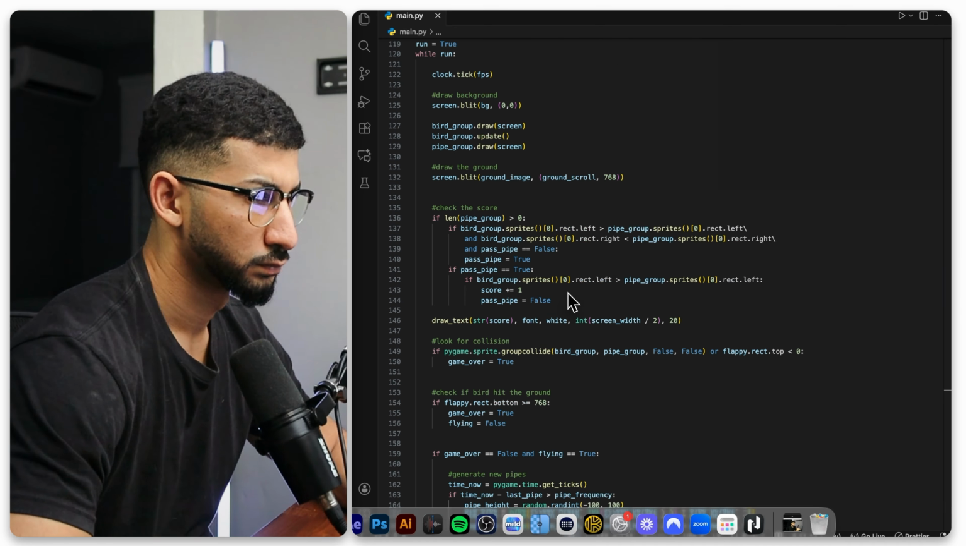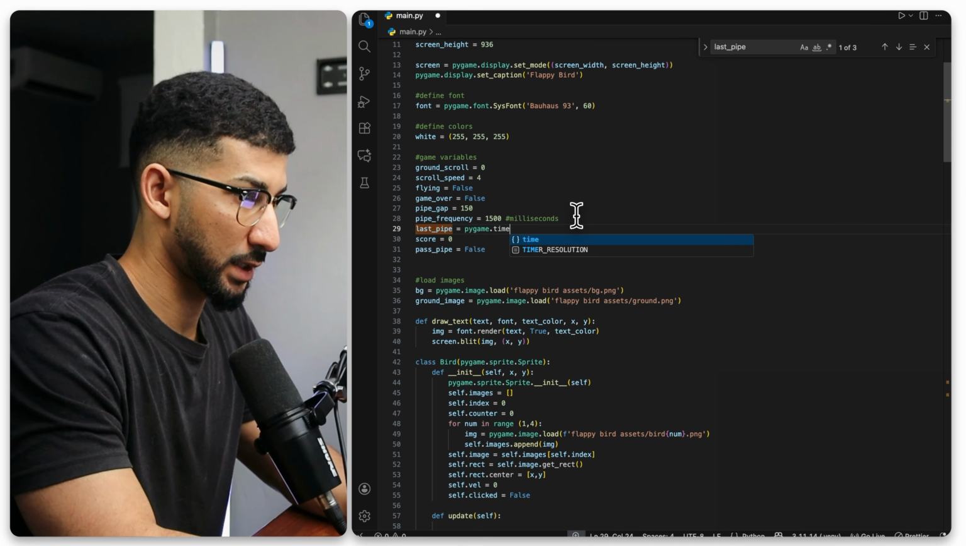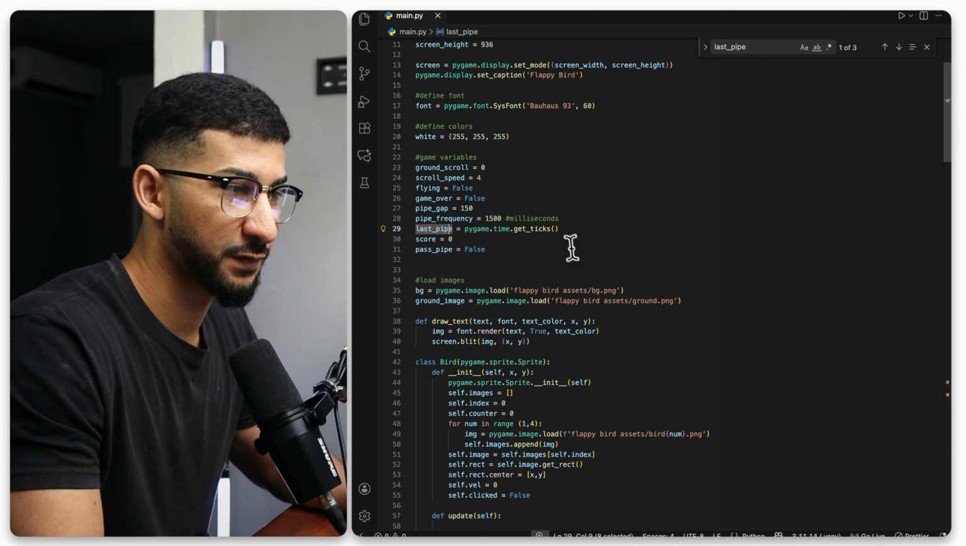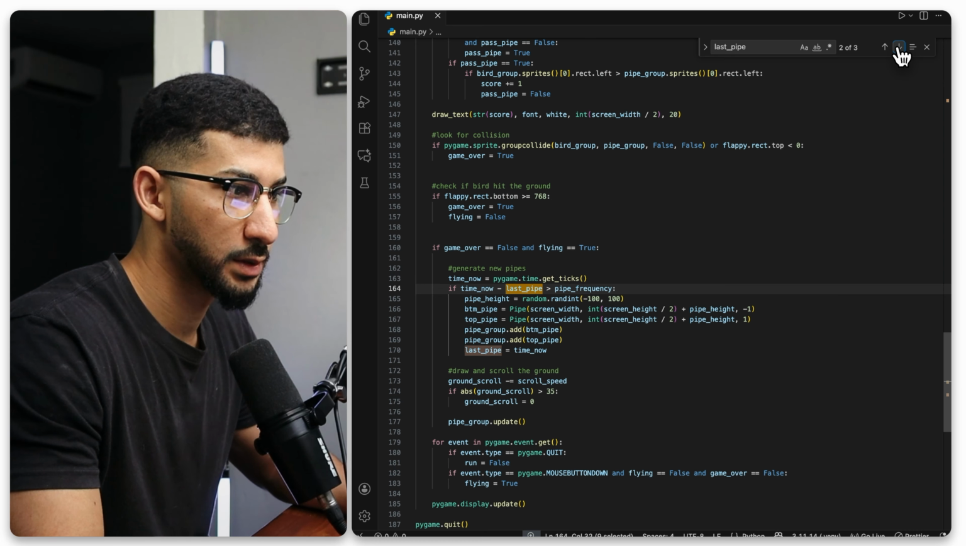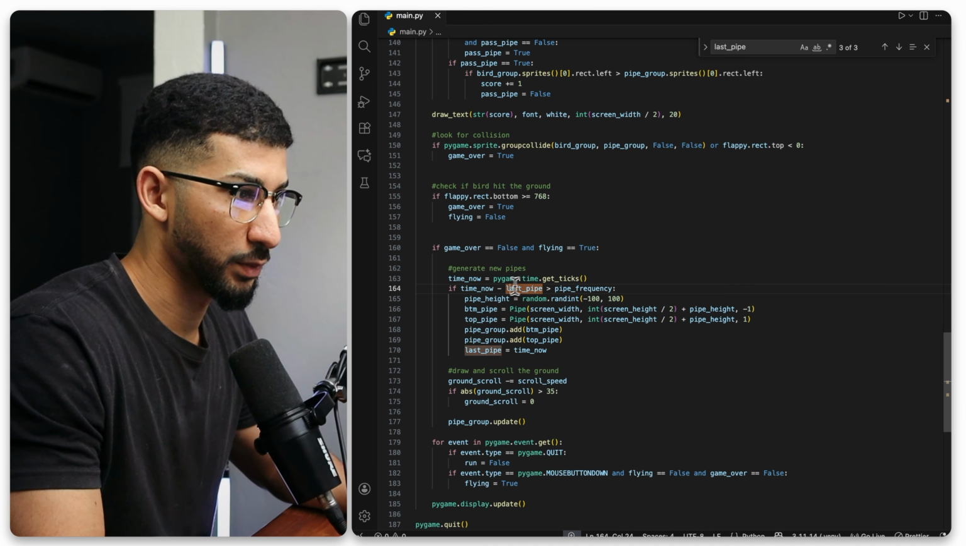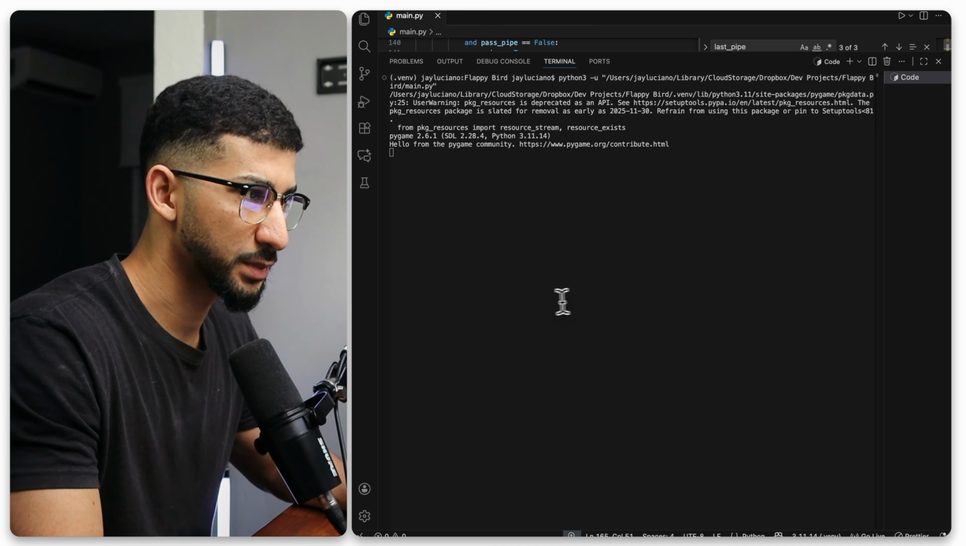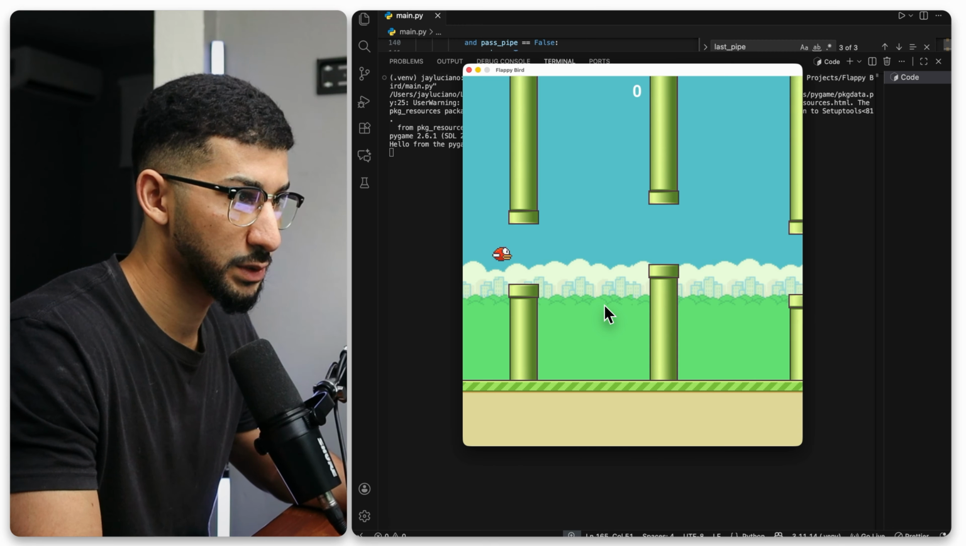All right, so now what I got to do is underneath the pipe frequency, all I have to do now is do last_pipe equals pygame.time.get_ticks. Now that we've got the last pipe here, we have to find it. Now, if we go to the bottom, we have both of the variables right here. And now if we run the code, we should be good to go. Let's see if it works.